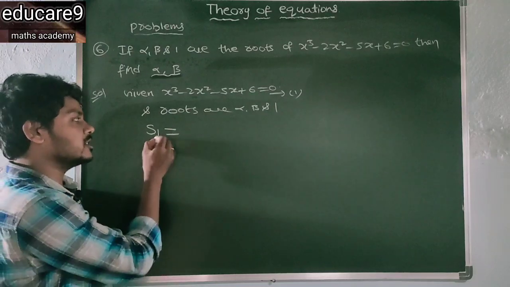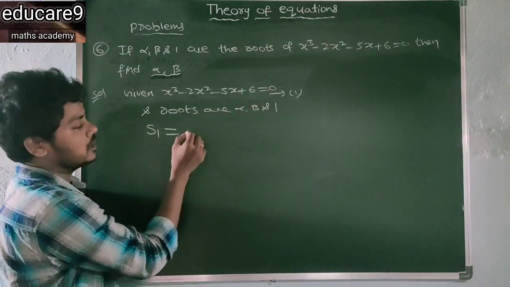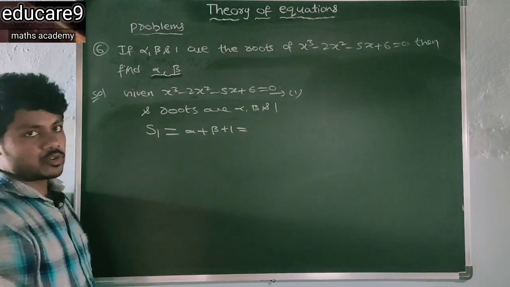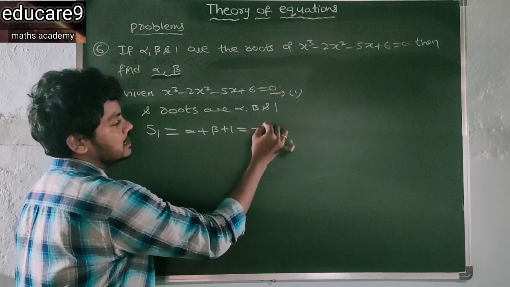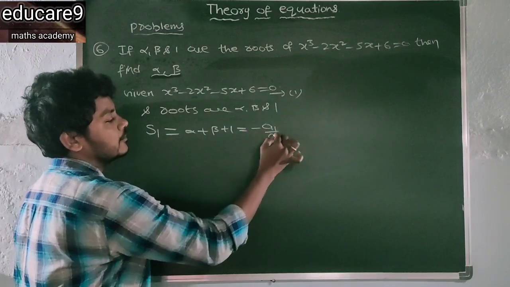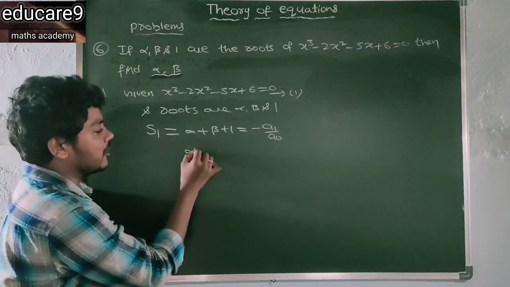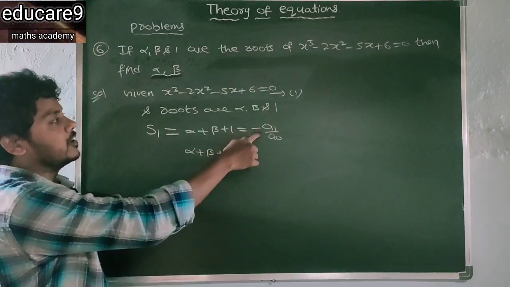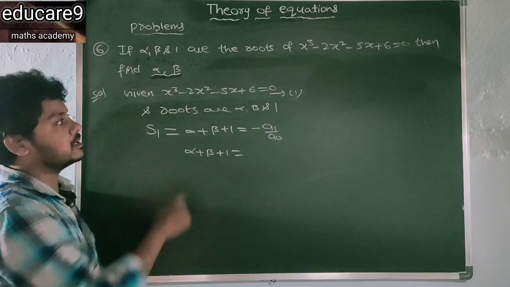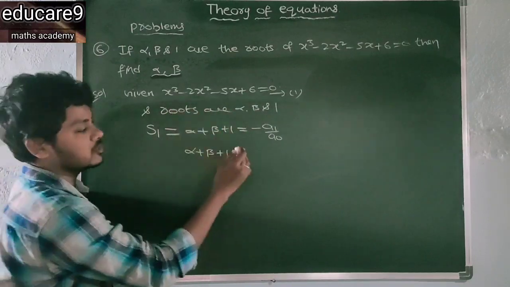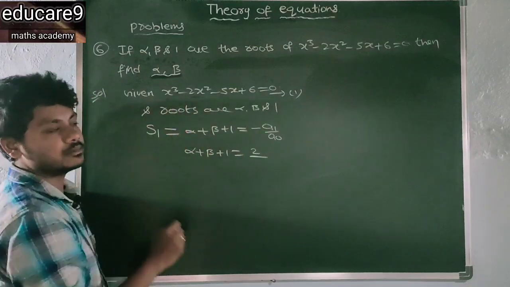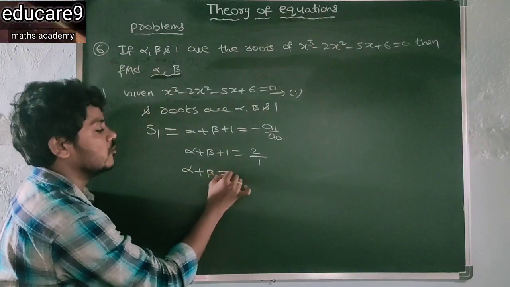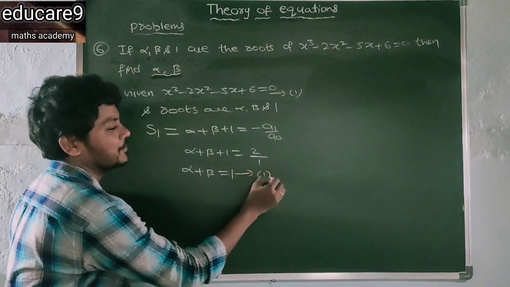S1 denotes the sum of all the roots, that is alpha plus beta plus 1, and this is also equal to minus a1 by a0. So alpha plus beta plus 1 is equal to minus a1. Here a1 is the coefficient of x square, that is minus 2. So minus of minus 2 is 2, divided by 1. So you get alpha plus beta value as 1. This is equation 1.